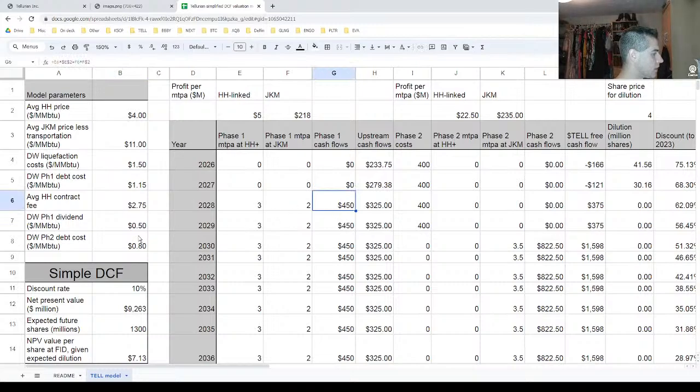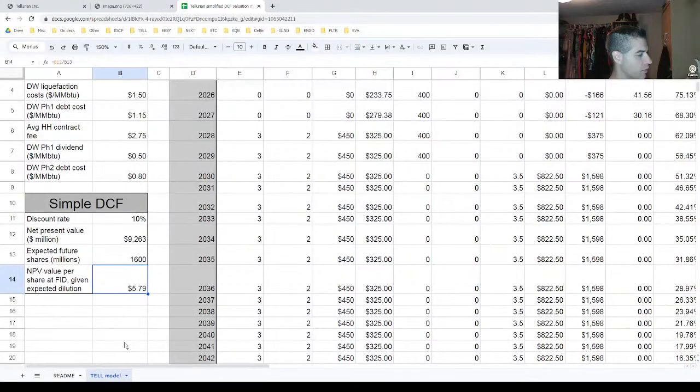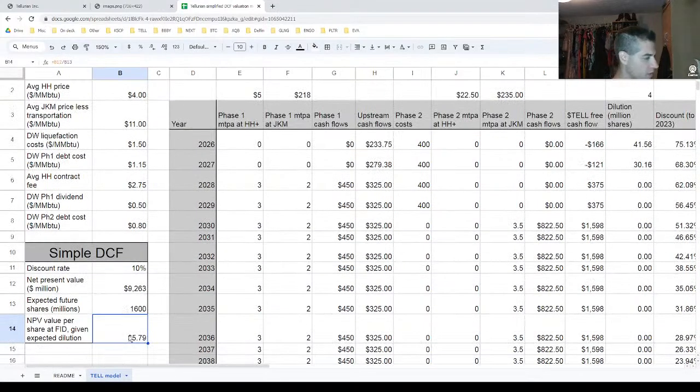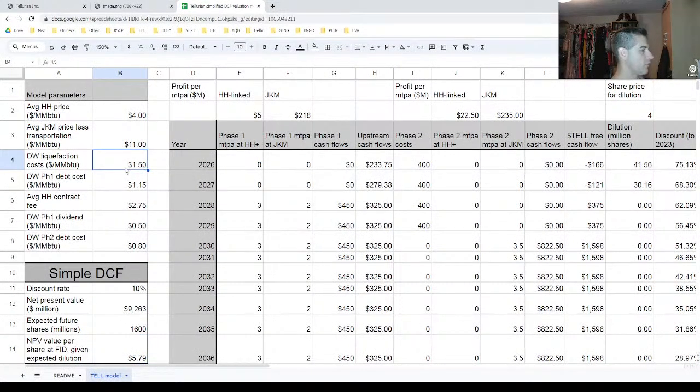And then what did you say? If there's more dilution, yeah. So let's say they hit their max of their current outstanding shares, right? They get the 1.6 billion shares. So that's what I think is a material increase in the liquefaction costs, and more shares outstanding. That gets you to a net present value per share of under $6. So not quite below 3, unless you think this is going to be even higher, $2 for the liquefaction. There's still some margin to be had here, right?